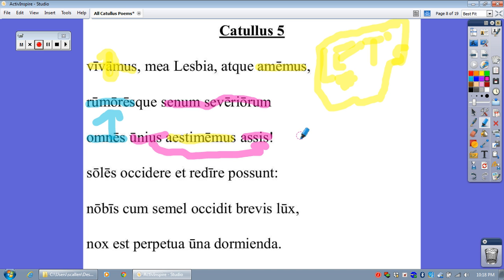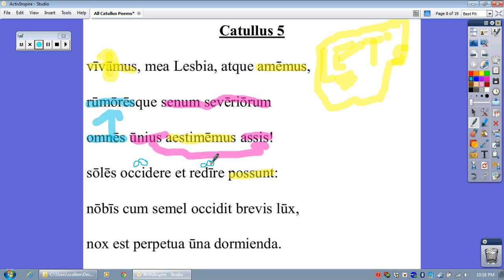So in other words, let's not give a hoot about what strict old men say about us. You know, the fact that we're having an affair. Oh boy. And then this is what he says. Soles occidere et redire possunt. Let's stop there. Soles occidere et redire possunt. Oh, main verb. Do you see one? There it is at the very end. Possunt. Now I see two infinitives. Do you see them? I hope so. One is occidere, and the other is redire.